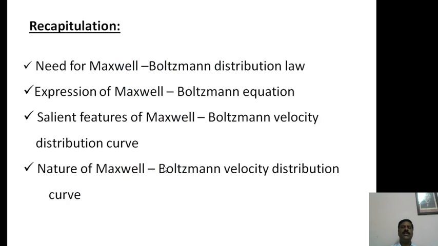Then coming to this session, so far we have studied the need of Maxwell-Boltzmann distribution law, why it is needed, and that it can be explained. Then the expression of the Maxwell-Boltzmann equation, which you already know, and the salient features and nature of the Maxwell-Boltzmann velocity distribution curve, which you have already known.